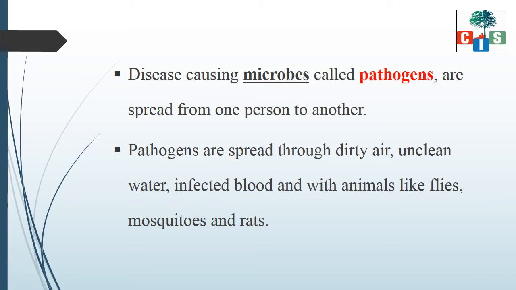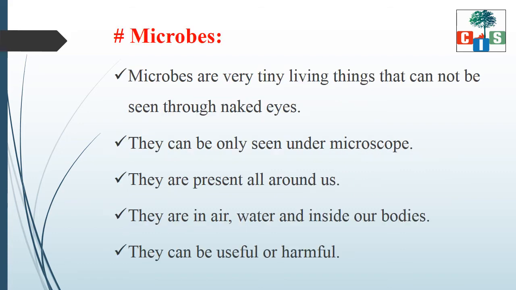Now, these pathogens are spread through various ways, like through dirty air, when someone sneezes in the air, or through unclean water, through infected blood, and with animals like flies, mosquitoes, and rats. So, disease causing microbes called pathogens are responsible for these communicable diseases.